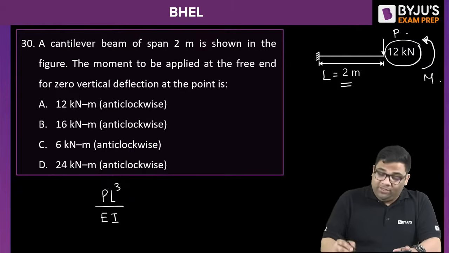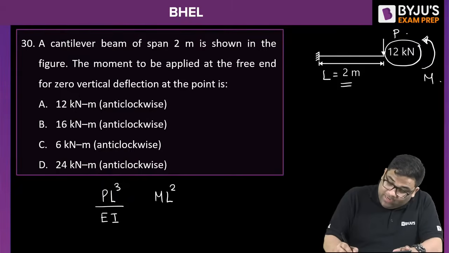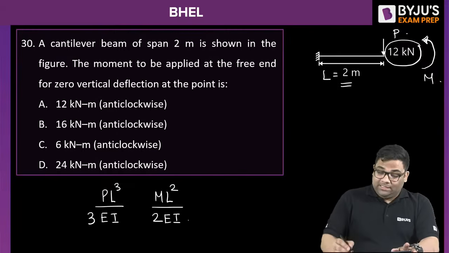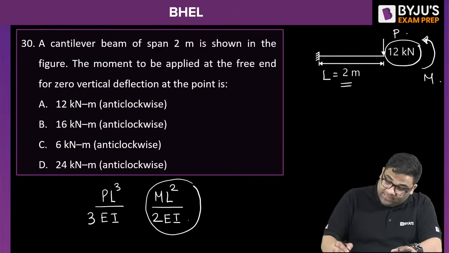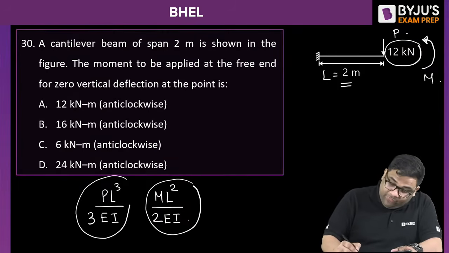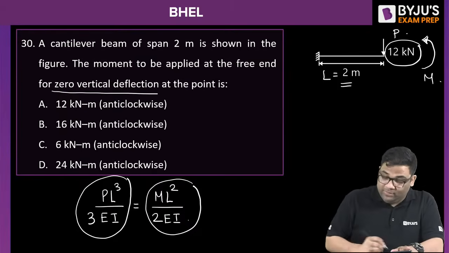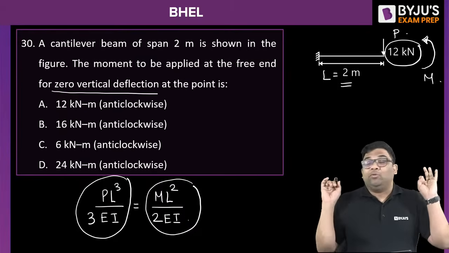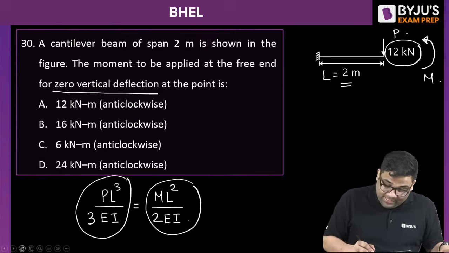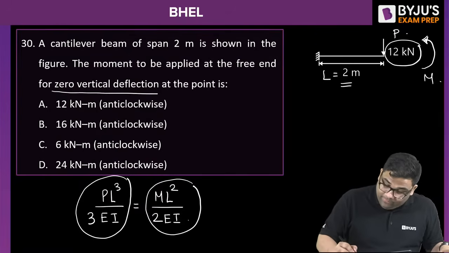And due to the moment, it will be ML square by 2EI. This is due to the moment and this is due to the load. If they are saying 0 vertical deflection, these two have to be the same. Now using this relationship, give me the right answer for the moment.